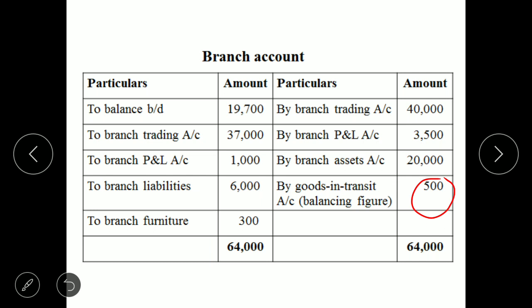This difference is treated as by goods in transit, that is the balancing figure. So whenever you prepare this branch account, after making all the entries, if there is any difference, it will be treated as goods in transit or cash in transit if it is mentioned in the question. If nothing is given in the question, the difference is written as by goods in transit, that is the balancing figure.